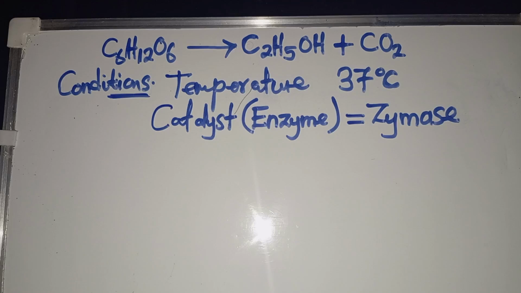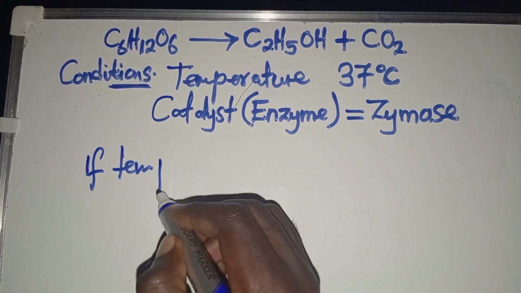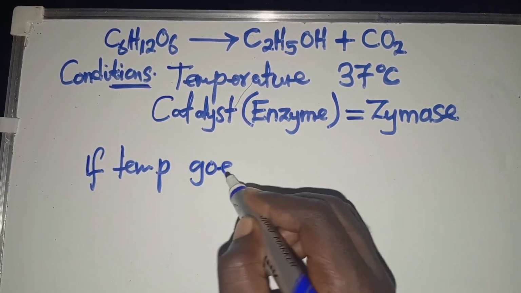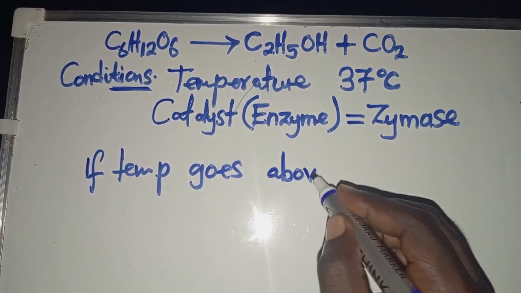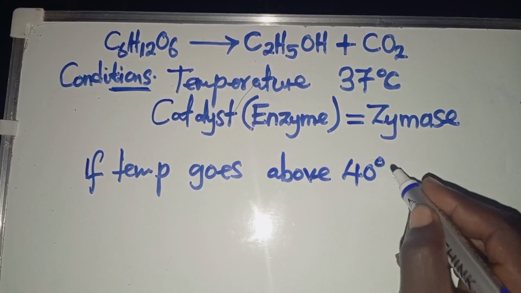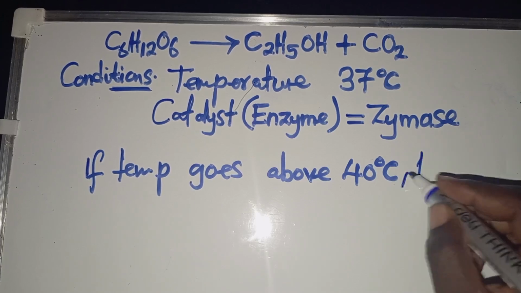And you also need to understand that when the temperature goes above 40 degrees Celsius, the enzymes get to be denatured.